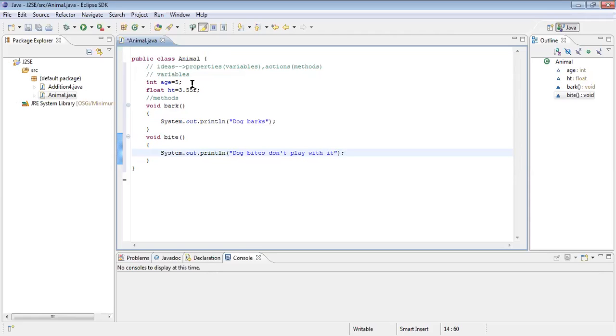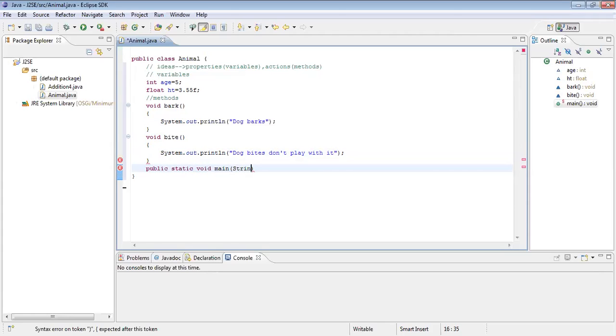But these are all your ideas only. What can you do with ideas? You have to shape that into an object or not? Tell me. Yes. Now let me shape that into an object. See here I am shaping that. I am going with another method called public static void main. Inside that, I will discuss that. Don't worry. Just be patient. Show a little bit of patience.